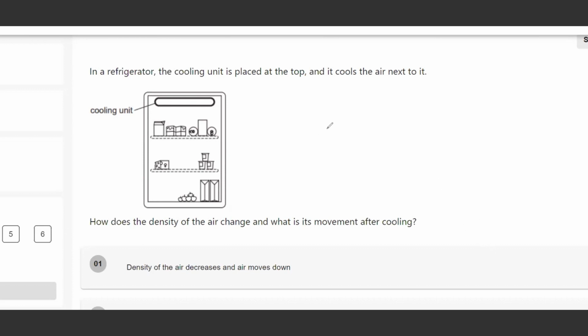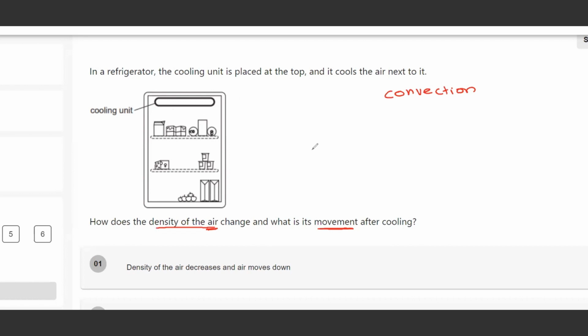All right. Now, they're talking about the density of the air and it's about air and also talking about the movement, which already gives out that here in this question, we are talking about convection. Now, in convection, the fluid moves from hot to cold because of the density difference. Here, cooling, not heating.